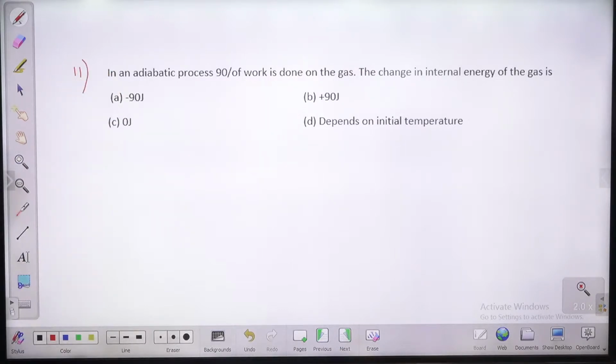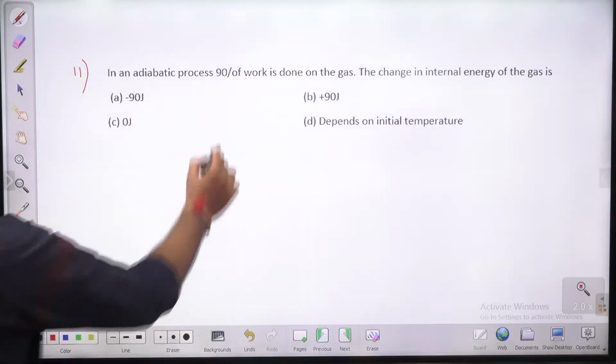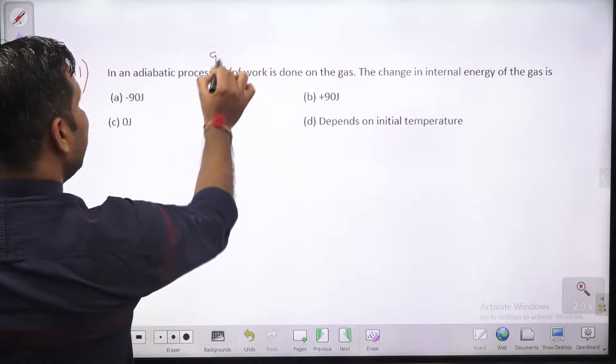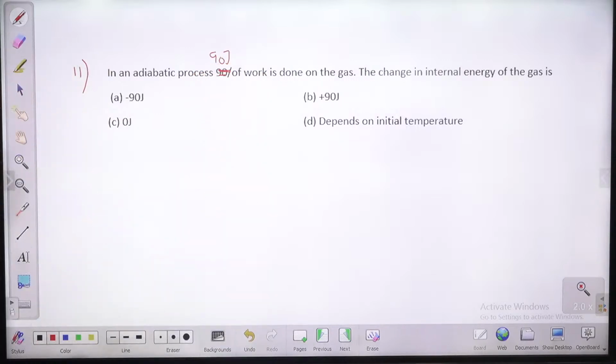In an adiabatic process, 90 joule of work is done on the gas. The change in internal energy of the gas — the options are: -90, +90, 0, or depends on initial temperature.